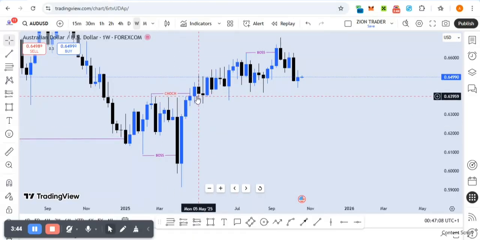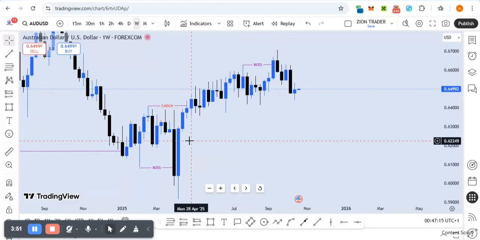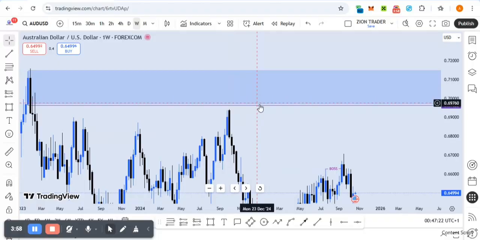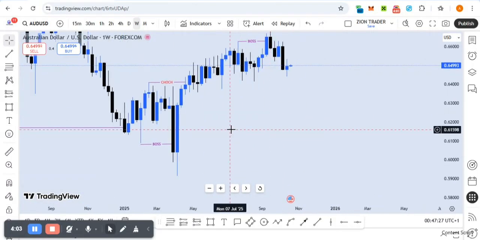So seeing that we have a change of character on the weekly time frame, this quickly tells us that we are about to start retracing. On the monthly time frame, that is a retracement. So we're about to retrace into this monthly time frame order block, our POI on the monthly time frame, right? So that's pretty much it.